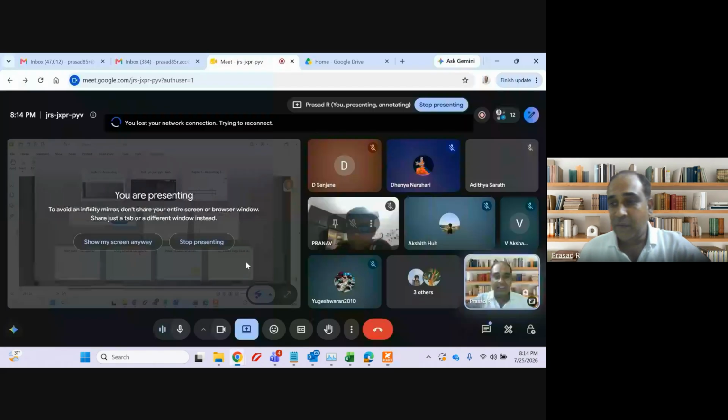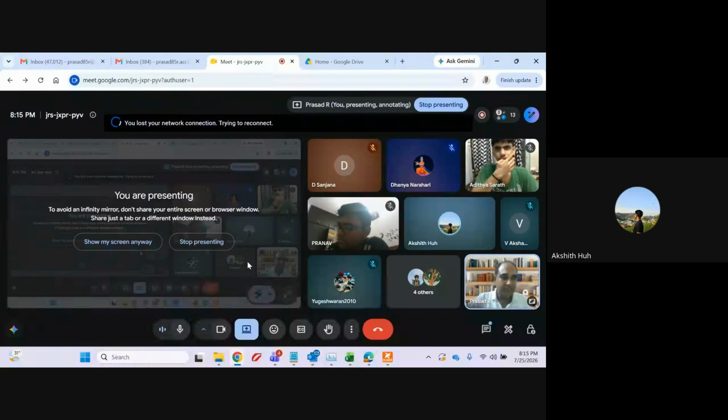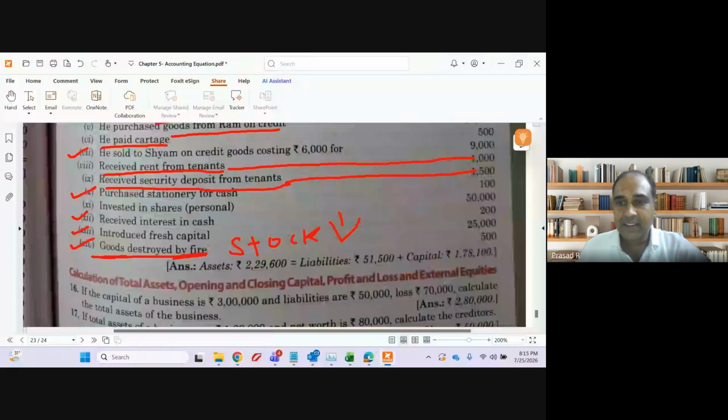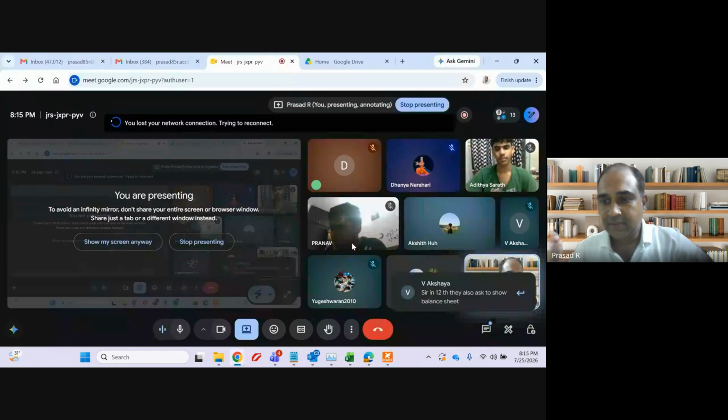And whenever there is a fire, I will have a loss in the business. What will happen because of loss? My capital will decrease. So capital will also decrease and stock will also decrease. Clear, Akshat? Yes, sir. Thank you, sir.